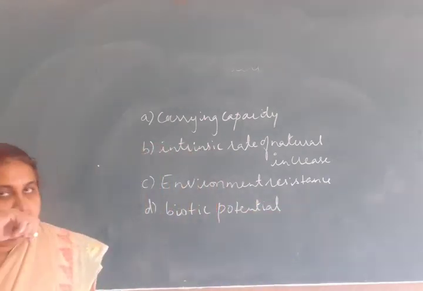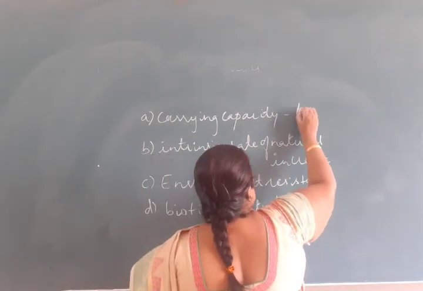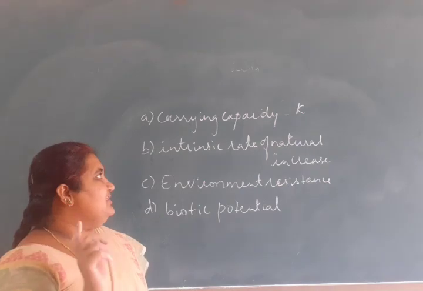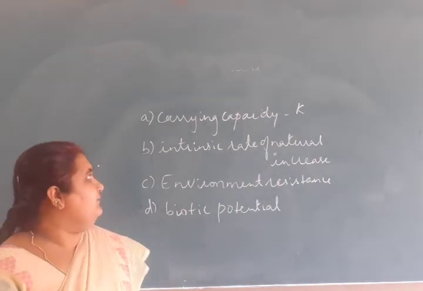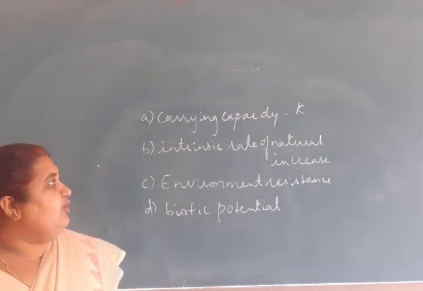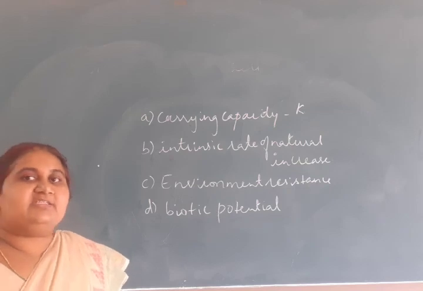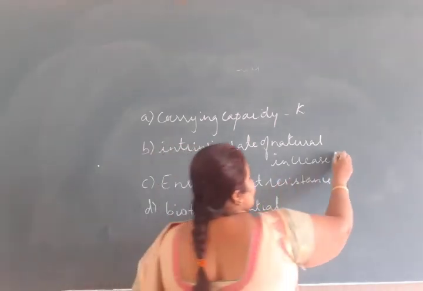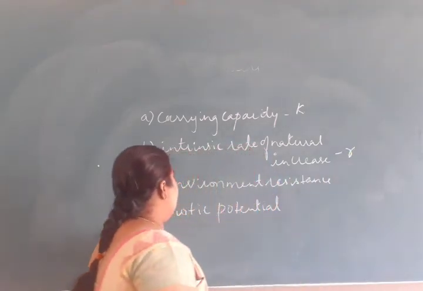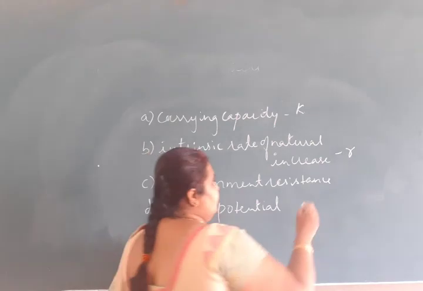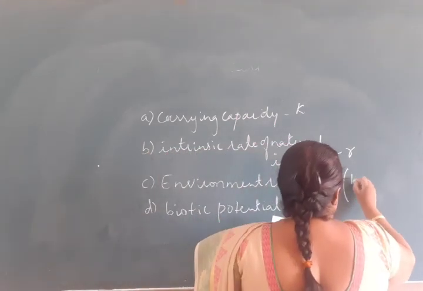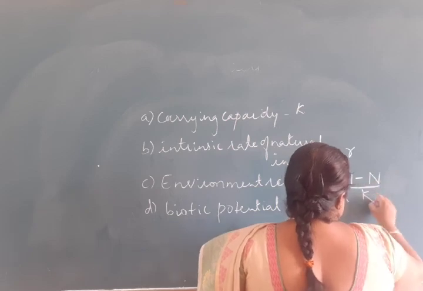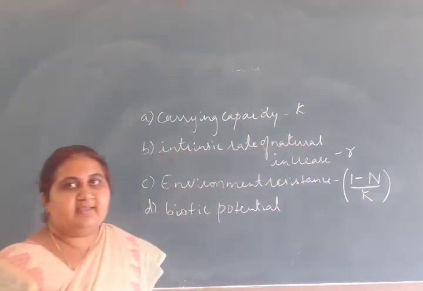Carrying capacity is denoted by the letter K, the maximum number of individuals that can be sustained in any given habitat. Intrinsic rate of natural increase, the factors that will allow a population to increase in its size, is represented by the letter r. Environmental resistance is given as 1 minus N by K or (K minus N) by K.